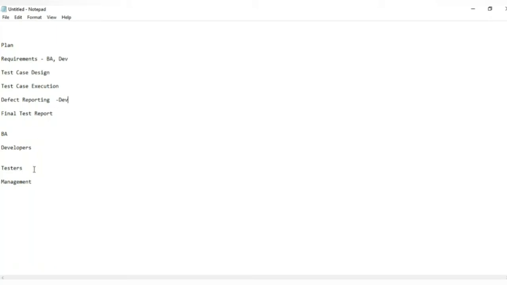Then the testing team members, which modules will they be using? The testing team will be using almost all modules here. They will read the requirements and based on that, design the test cases and execute the test cases.